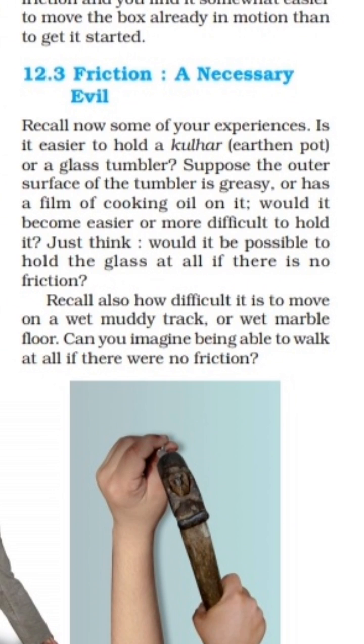Understand it? We already learned that plane surfaces or smooth surfaces which appear smooth also have minute irregularities. The irregularities present on the glass surface and those on our hand surface interlock with each other, and that is how we can hold the glass. And when there is cooking oil or a greasy surface, these irregularities cannot interlock with the irregularities of our hands, and we cannot hold the glass properly.